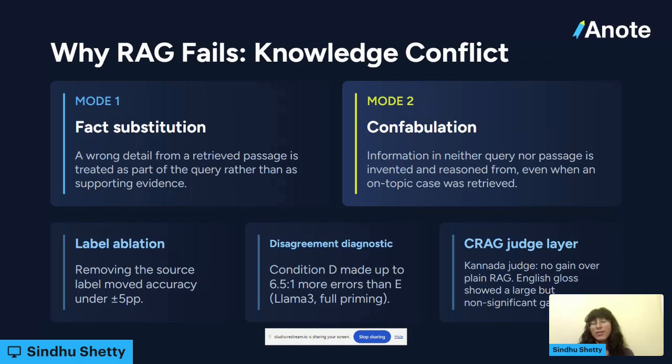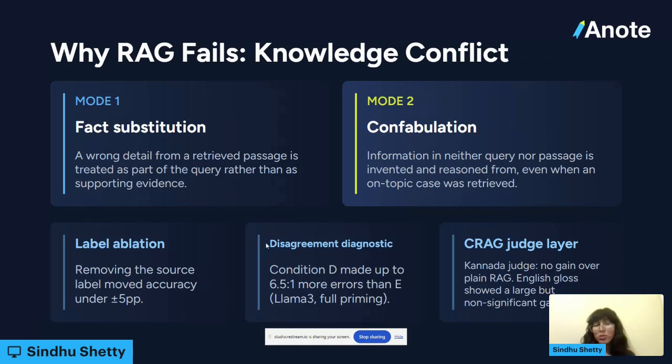The first is fact substitution, which is a really small but wrong detail, maybe marginally related to the query, but not really. That would be included into the query and baked into it. This new modified query was used as the basis for reasoning, and then obviously the model got it wrong. The second was confabulation, where the model would find a reason that existed neither in the corpus nor the query and use that again as a basis for reasoning and got it wrong.